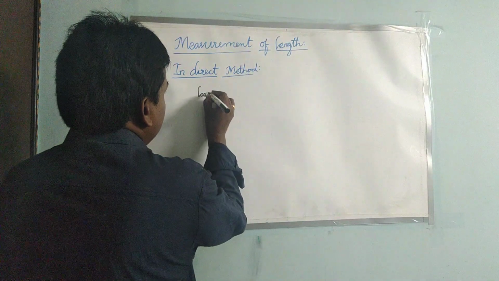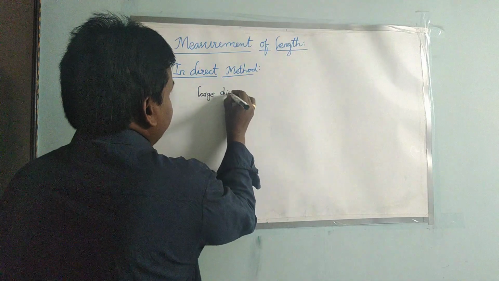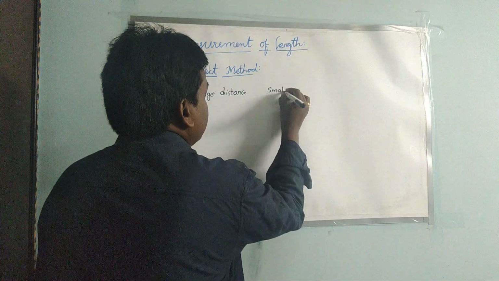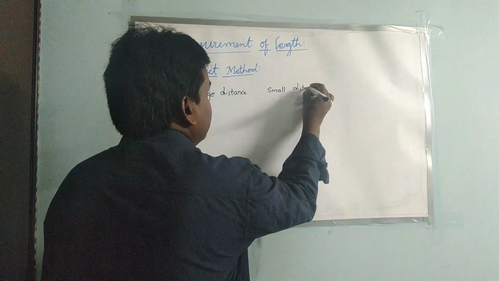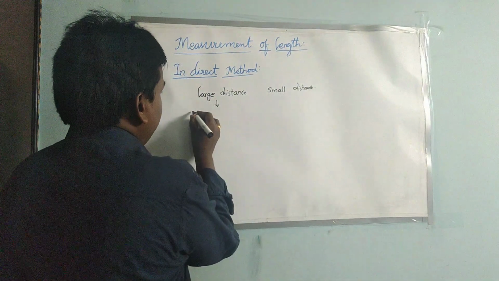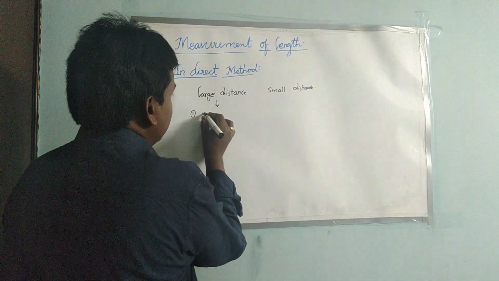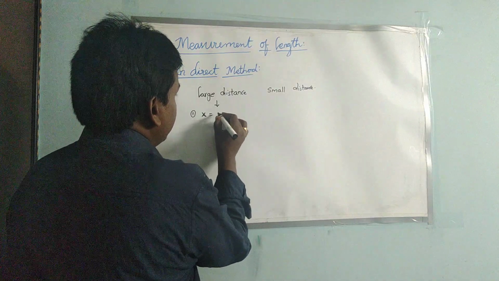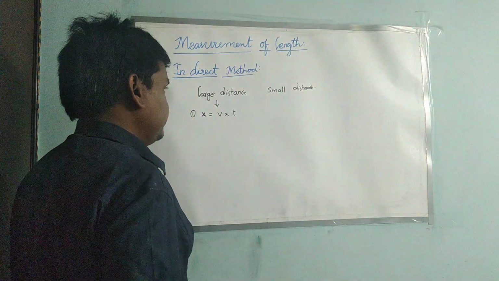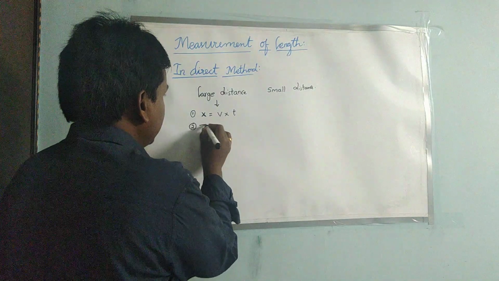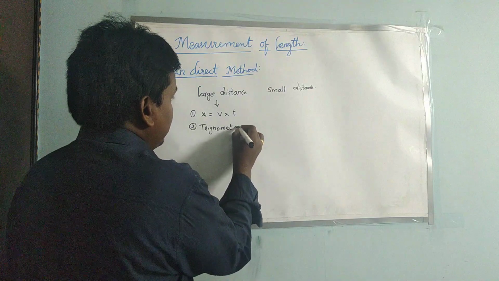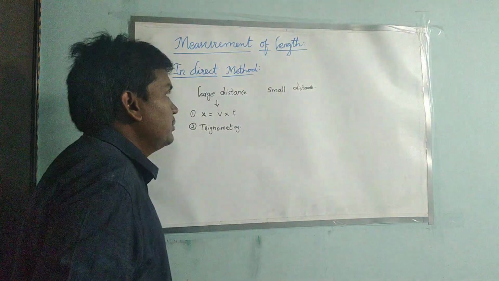One is large distance and another one is small distance. In large distance, the first method is distance x equal to v into t, that means speed into time. And the second method is the trigonometry method. So these are the two methods.